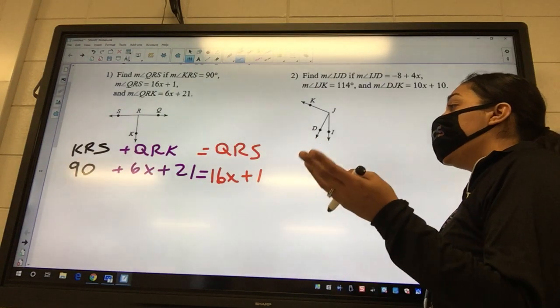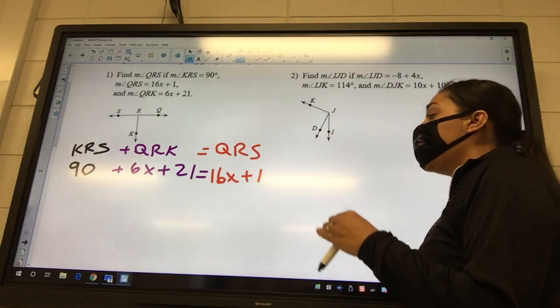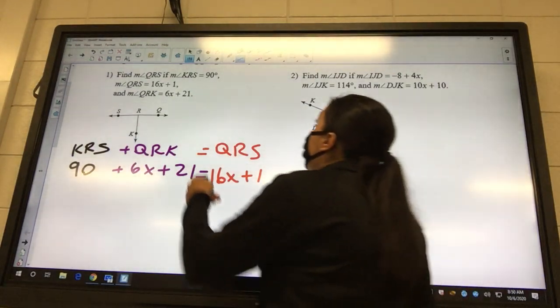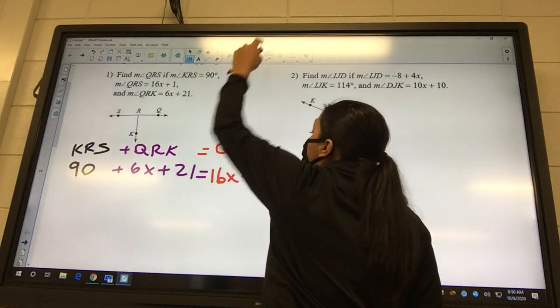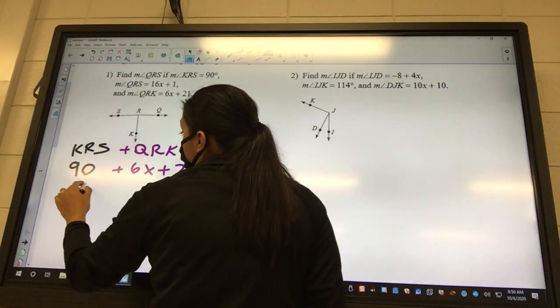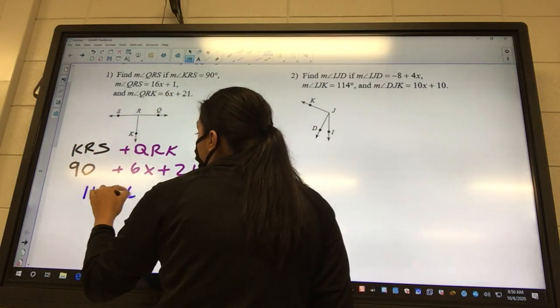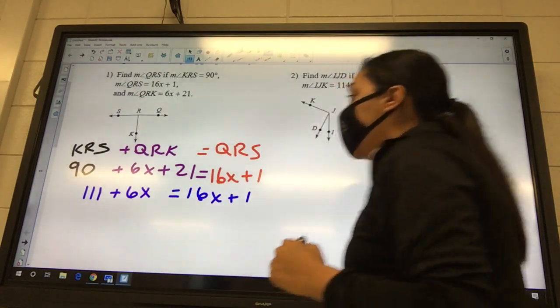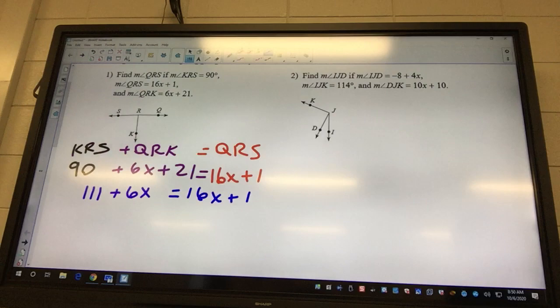On this side, we got x's on the opposite sides. So we're going to combine our like terms. 90 and 21 gives me 111. So I got 111 plus 6x equals 16x plus 1.